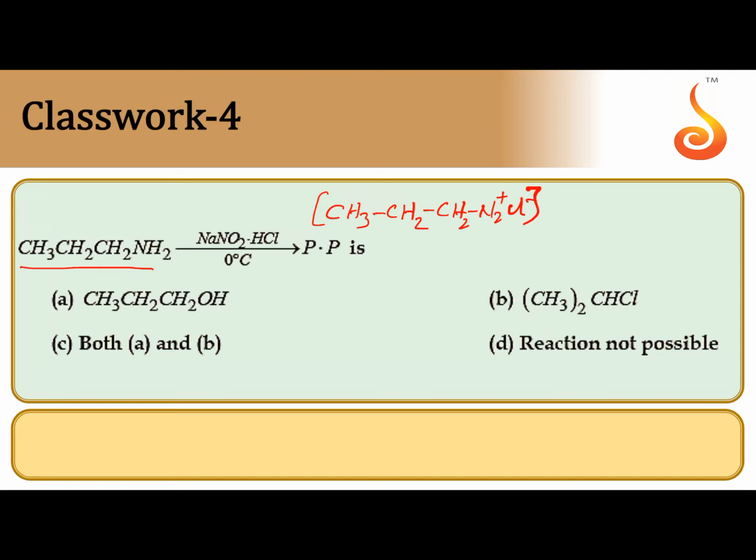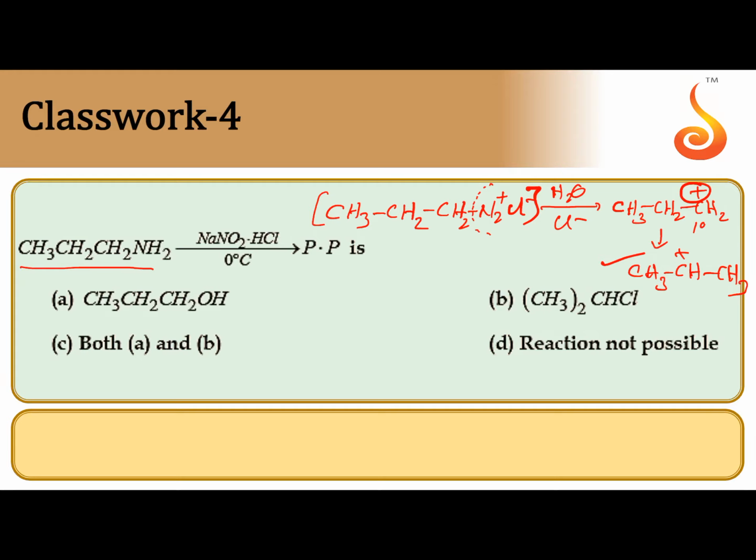As soon as it is produced, it undergoes decomposition in the presence of water and Cl- ions. N2+ is easily removed and a carbocation is formed, that is a 1 degree carbocation, which may be rearranged to give even a 2 degree carbocation because of carbocation rearrangement. The 1 degree carbocation formed is immediately converted into a 2 degree carbocation.